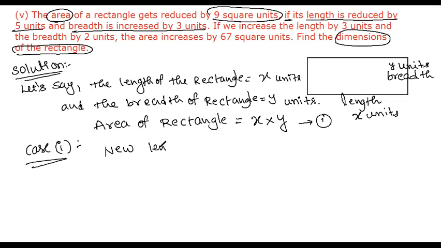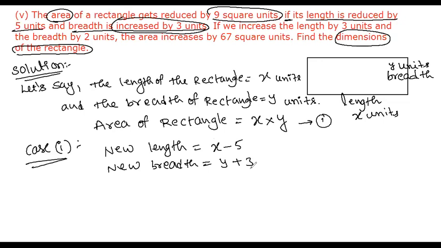Length is reduced by 5 units, means x minus 5. Breadth is increased by 3 units, means y plus 3.